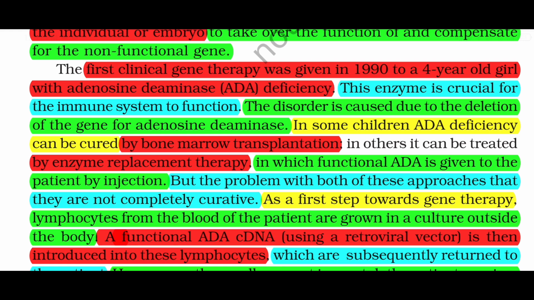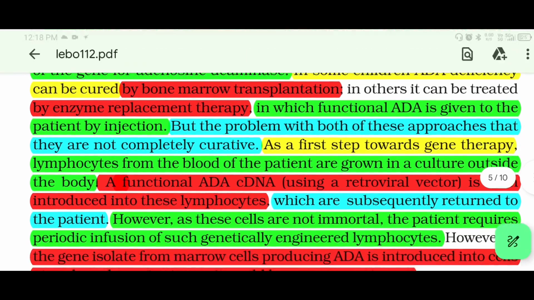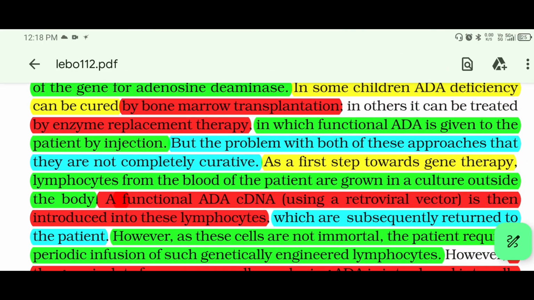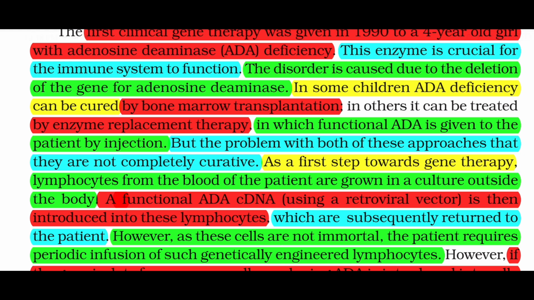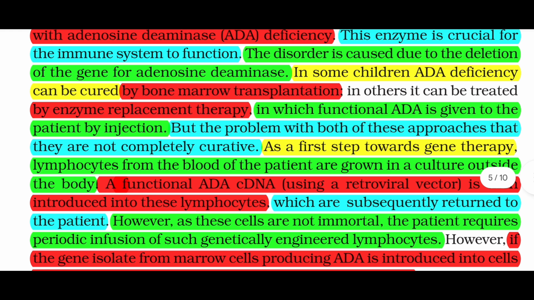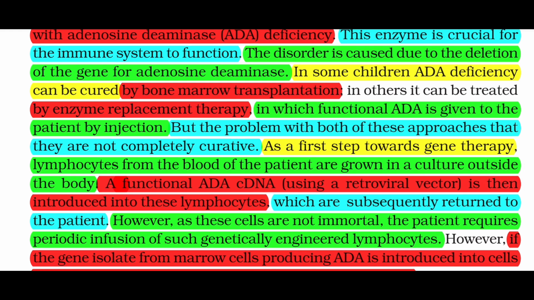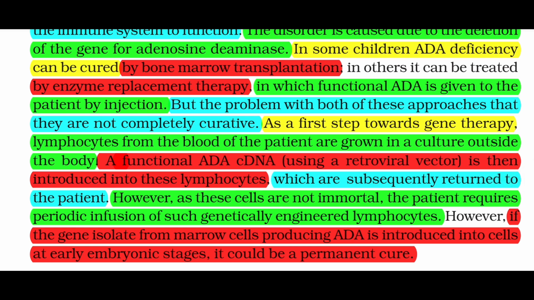As a first step towards gene therapy, lymphocytes from the blood of the patient are grown in a culture outside the body. A functional ADA cDNA using a retroviral vector is then introduced into these lymphocytes, which are subsequently returned to the patient. However, as these cells are not immortal, the patient requires periodic infusion of such genetically engineered lymphocytes. However, if the gene isolated from marrow cells producing ADA is introduced into cells at early embryonic stages, it could be a permanent cure.